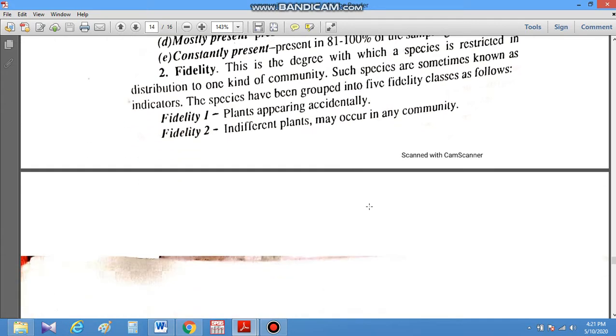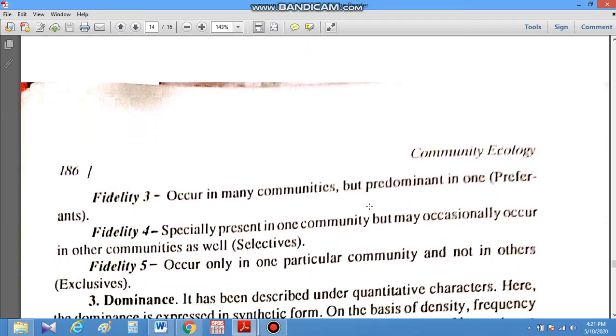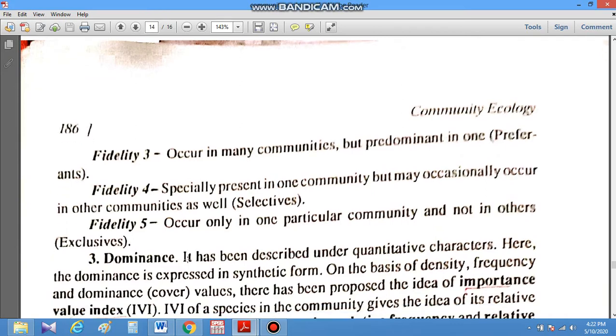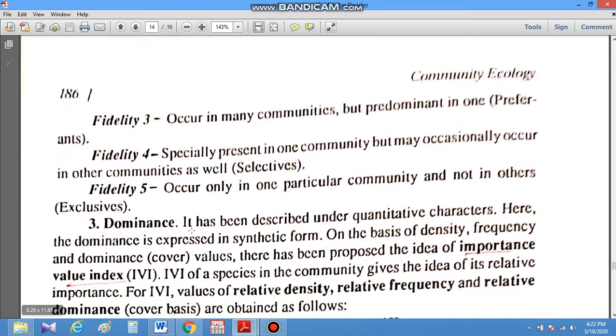In the fidelity 3 group, they occur in many communities but are predominant in one. In the fidelity 4 group, they are especially present in one community but may occasionally occur in other communities as well. In fidelity 5, they occur only in one particular community and not in others. They are exclusive in nature.